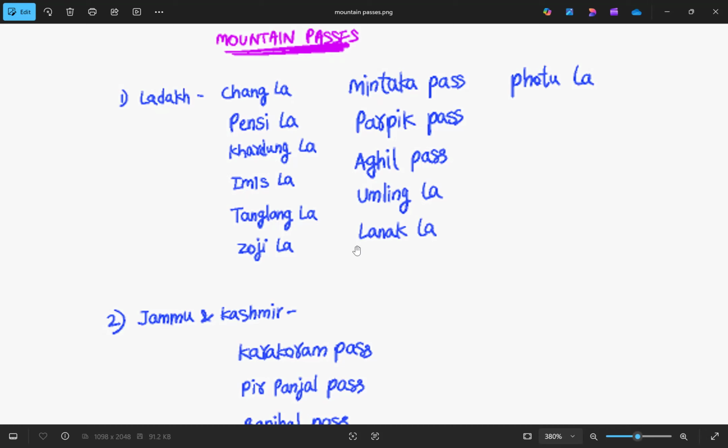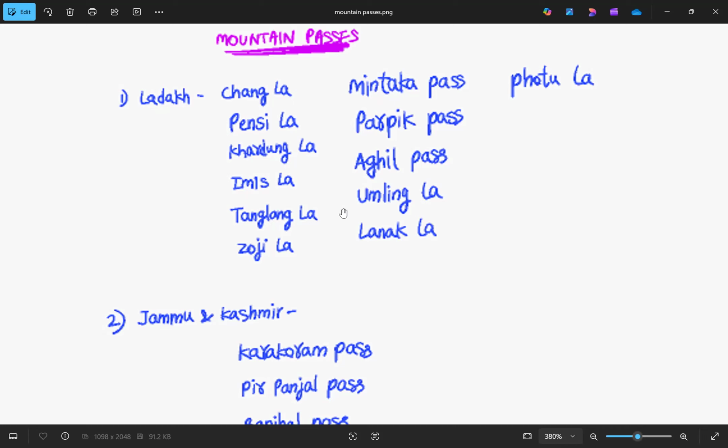And across these Himalayas, we have certain passes that allow us to move from the front end to the back end or through the places. In this video, we are covering some of the important mountain passes that are important for the examination also. First, we'll start with Ladakh.